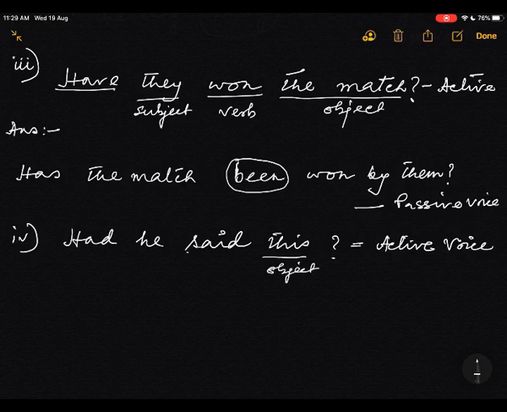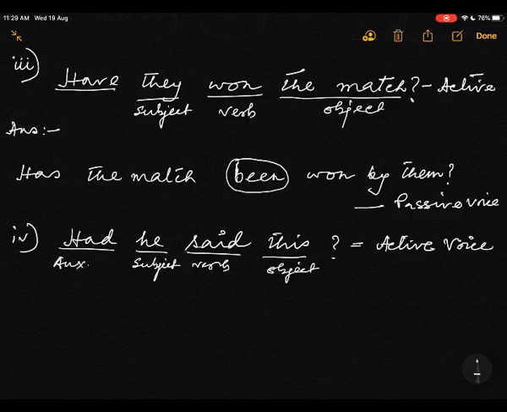This is the object, and this is the verb, and this is the subject, and this is had. Had has only one form, and that is had. Auxiliary verb. Okay, now we can do this. Answer. What is the answer? Take the object. Take had first. Had has only one form, so no problem.